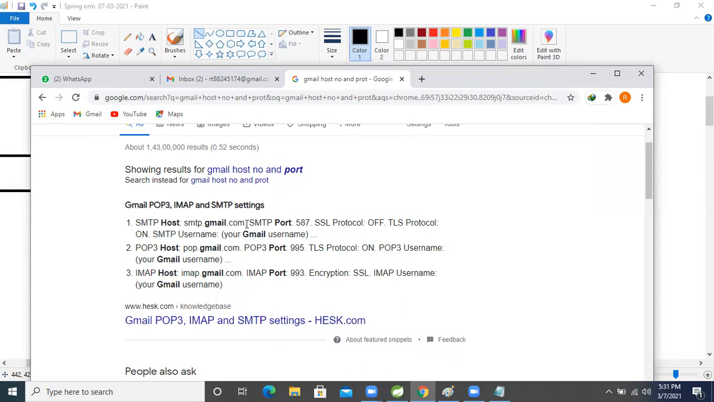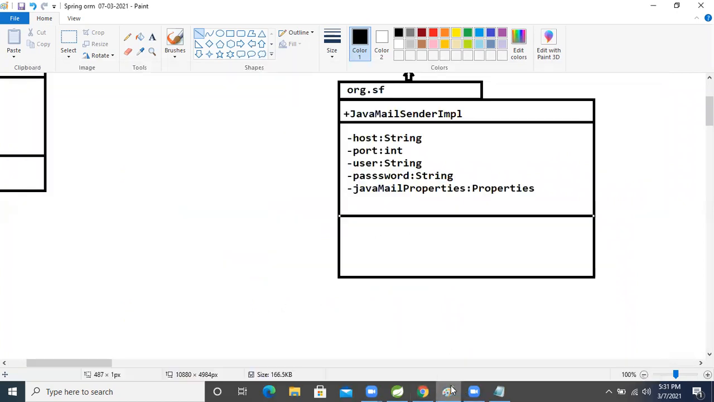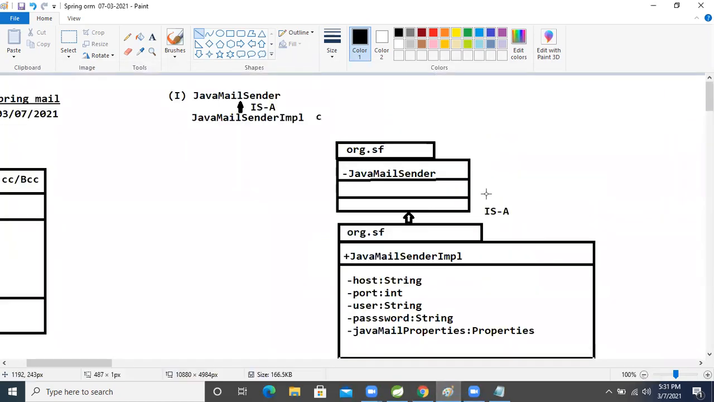Yeah, this one only, right? First one only. The host name is what? smtp.gmail.com, right? Copy this one and paste it here. Only this one, we will use this one. Okay? Paste it.